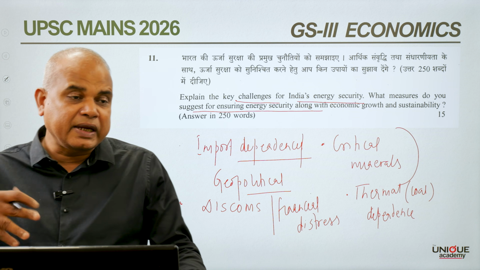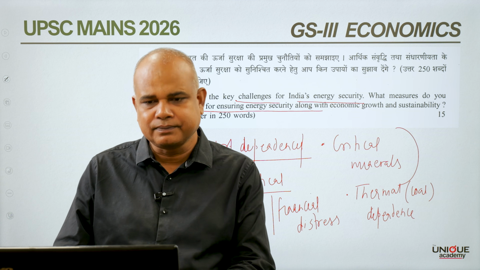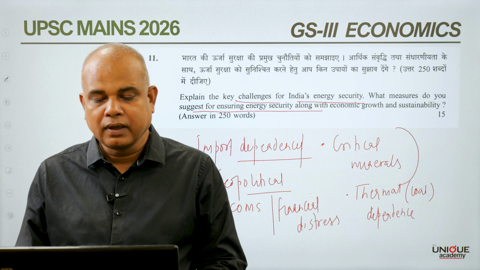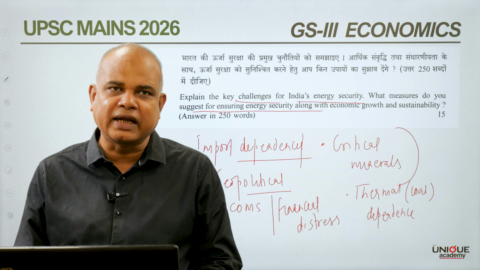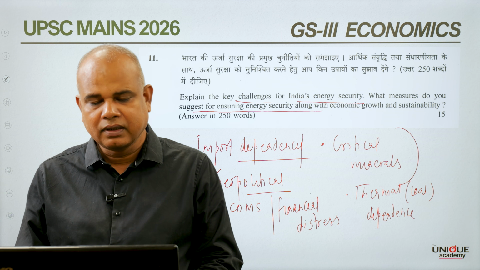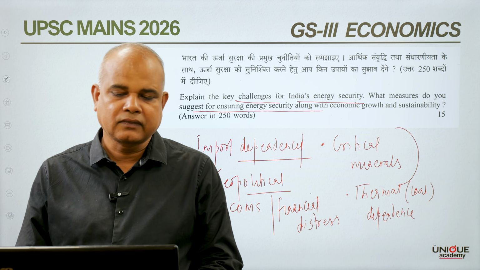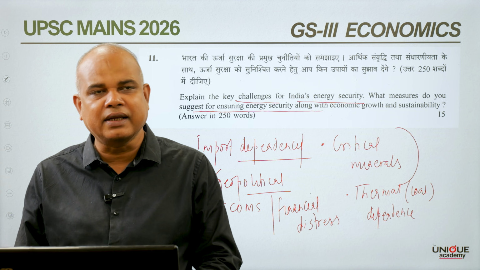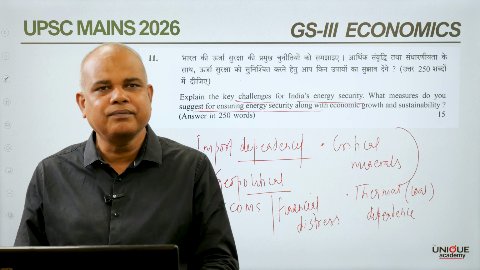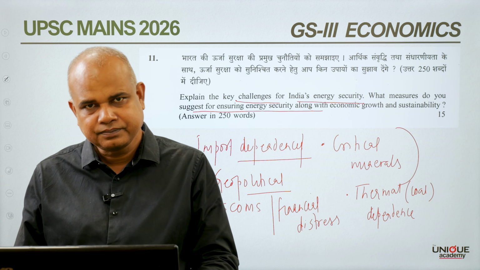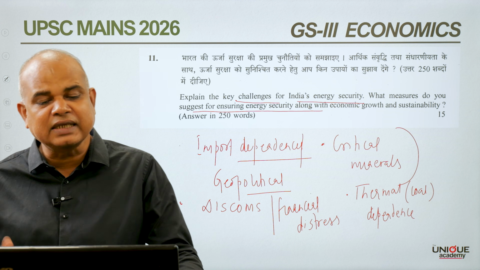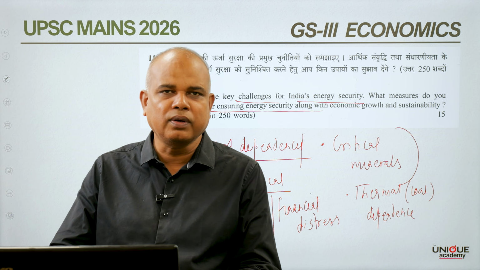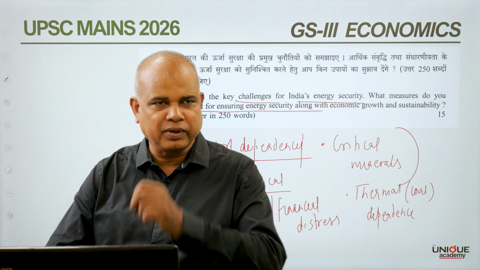We need to promote the International Solar Alliance. We need partnerships with countries for critical minerals. As we know, there is the KABIL lithium agreement in Argentina, where India went ahead with it. So these are certain initiatives which the government needs to take in order to ensure India's energy security.